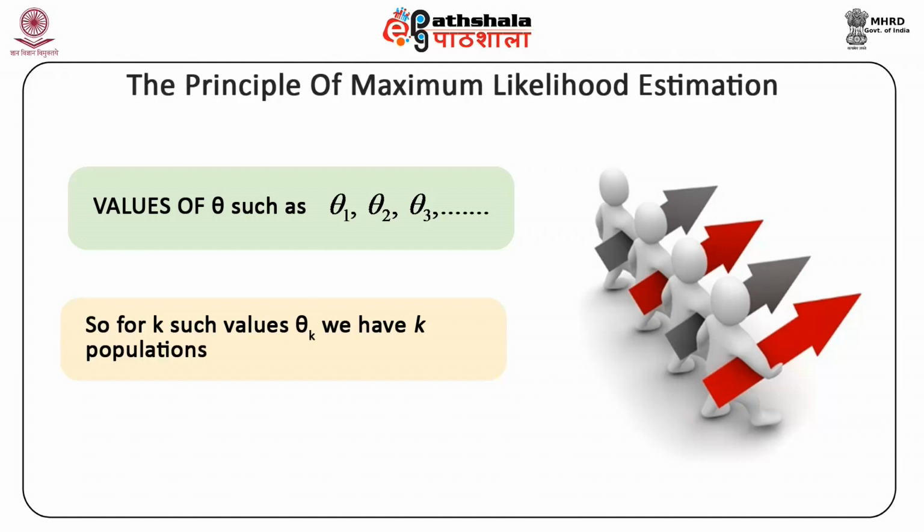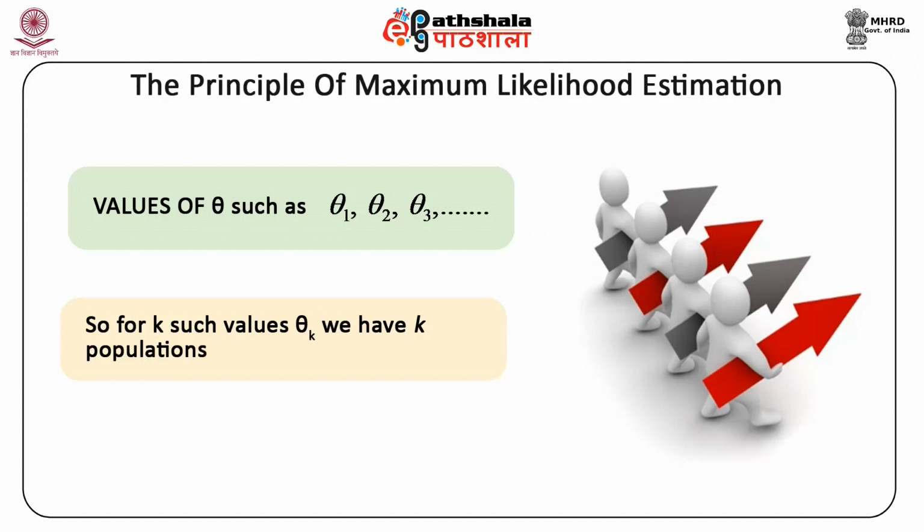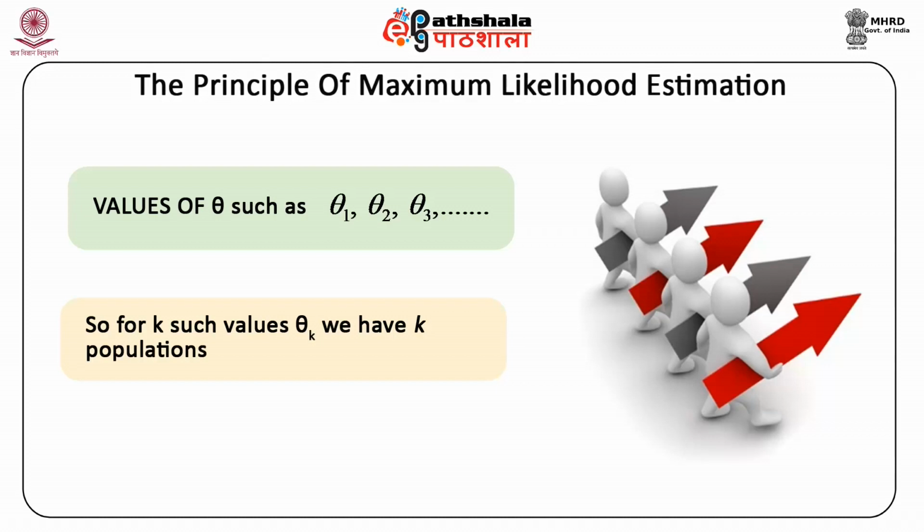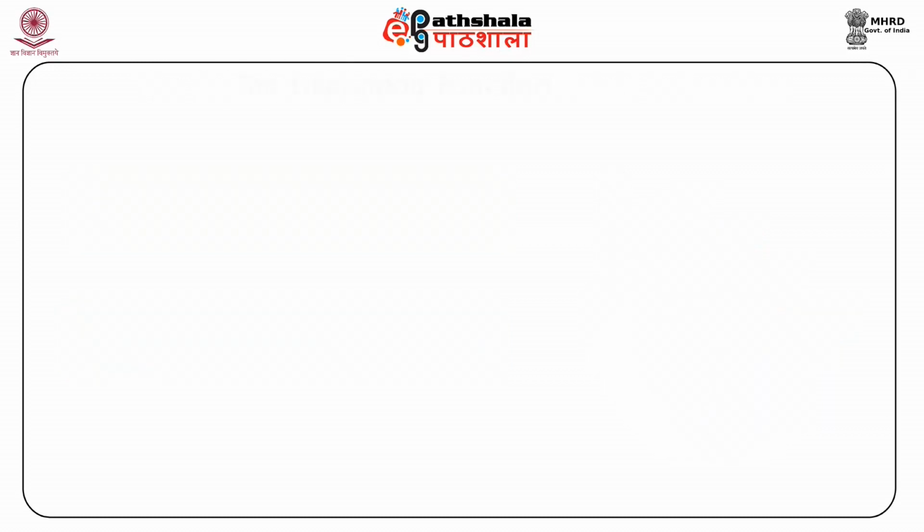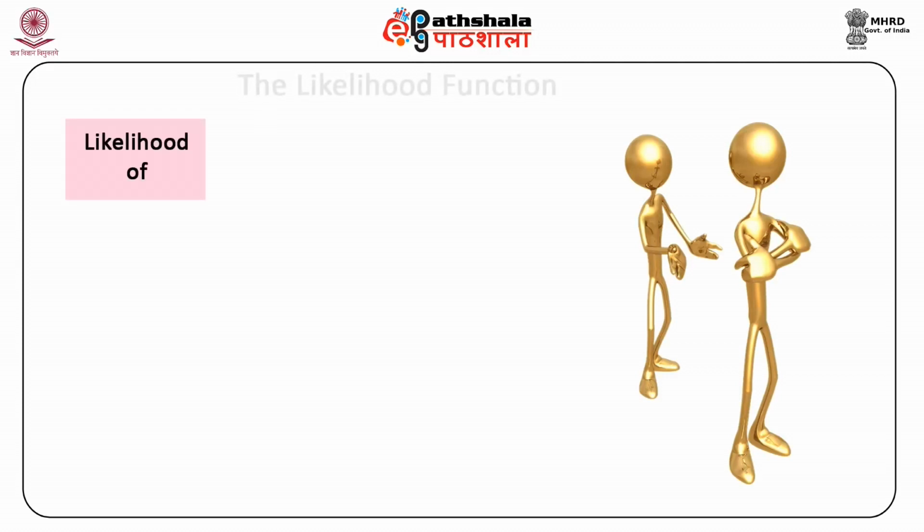Once the parent population has been identified, the specific parameter is estimated. This is the principle that guides us in the search for the maximum likelihood estimator. Next we discuss the likelihood function.